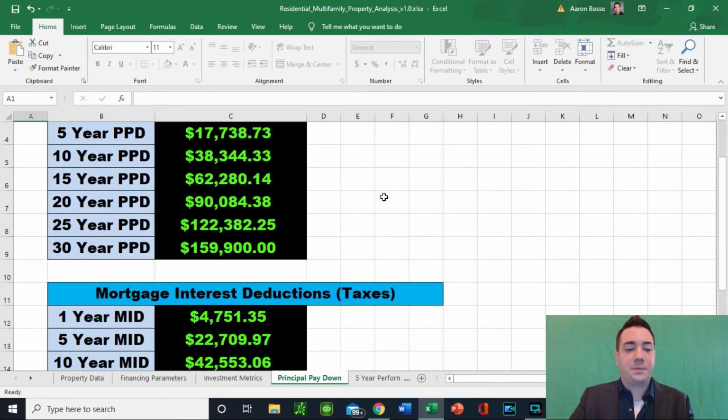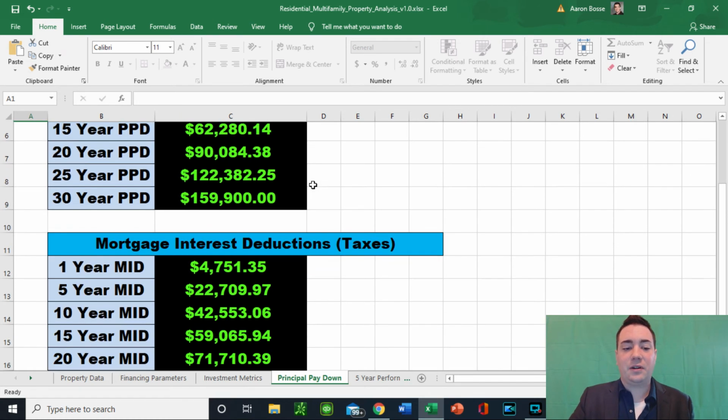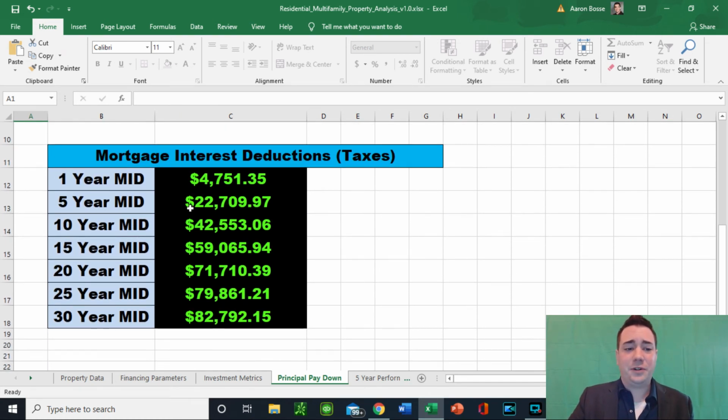Now, principal paydown. So this is the amount of principal that gets reduced every single year, and this is based on the adjusting amortization rate as well. So year one, basically principal paydown is the same as equity buildup. You've put in $3,338. Year five, you've put in $17,738. At the same time, you're deducting all of this money from mortgage interest. This comes off on the taxes.